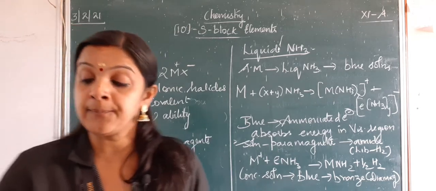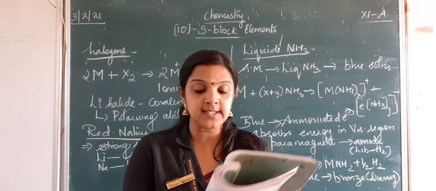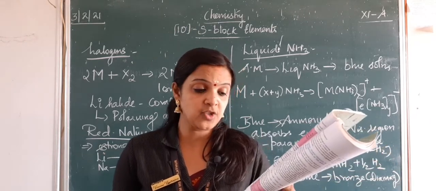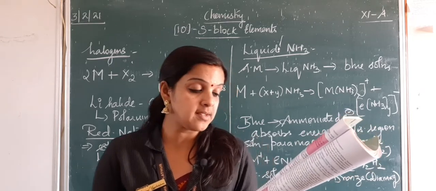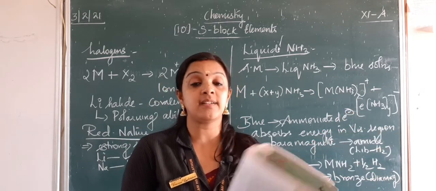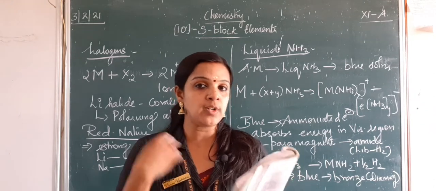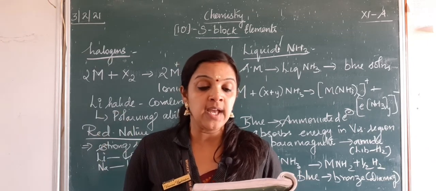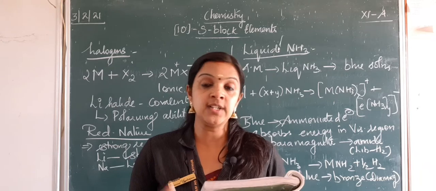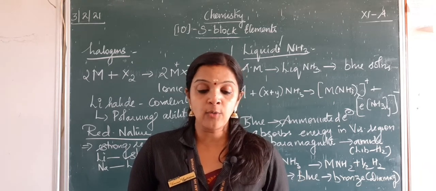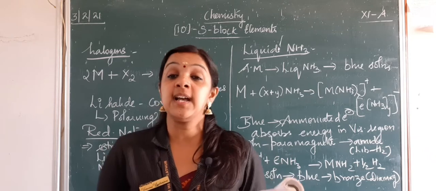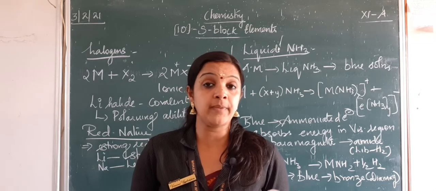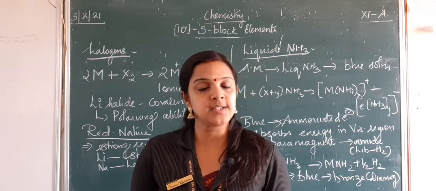Now let us see some of the uses of the alkali metals, group 1. They are useful in making alloys, and they are used in thermonuclear reactions. Lithium is used in electrochemical cells, they are used as a coolant in breeder reactors, and potassium plays a role in biological systems. It is used in fertilizers and for soft soap, and cesium is a devising agent in photoelectric cells. Now we are going to learn about the oxides, hydroxides, halides and oxoacids of the first group metals, and then we will learn about the anomalous property.